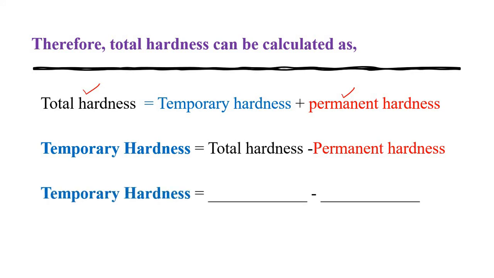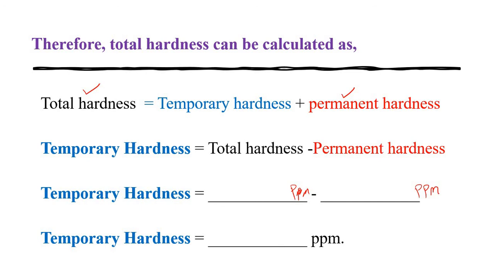Whatever value we have calculated in ppm for total hardness, and the permanent hardness also in ppm, you have to put here, and you will get the temporary hardness in ppm. So in this way, we have calculated total hardness, permanent hardness and temporary hardness also.